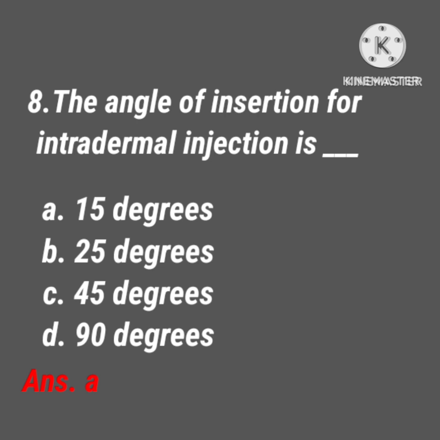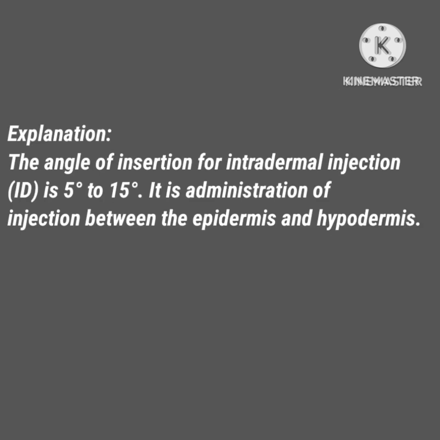The best example of intradermal injection is the BCG vaccine. We give the BCG vaccine to babies at birth, by intradermal injection at a 15 degree angle.